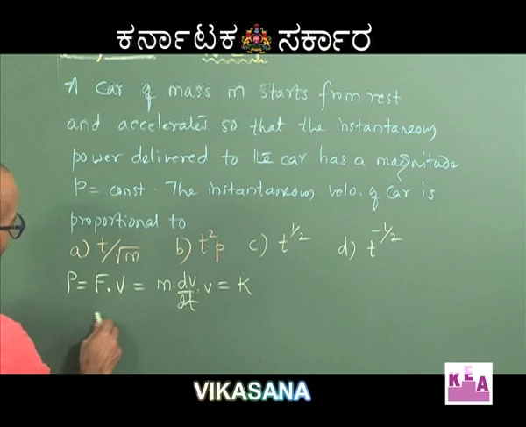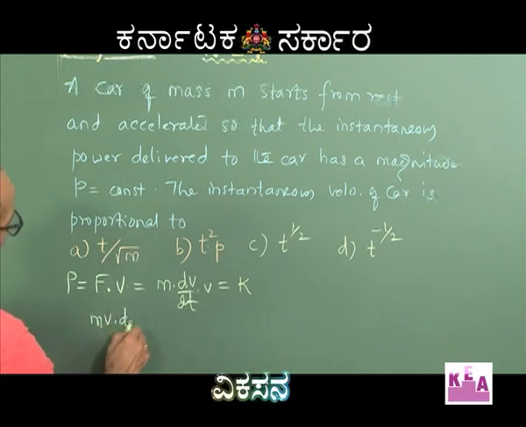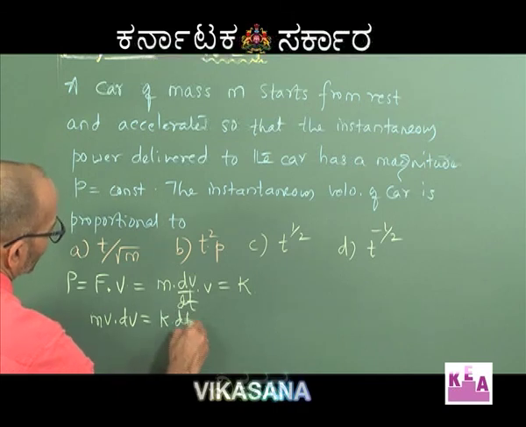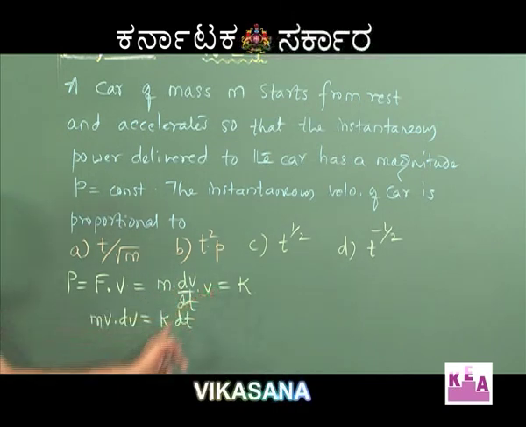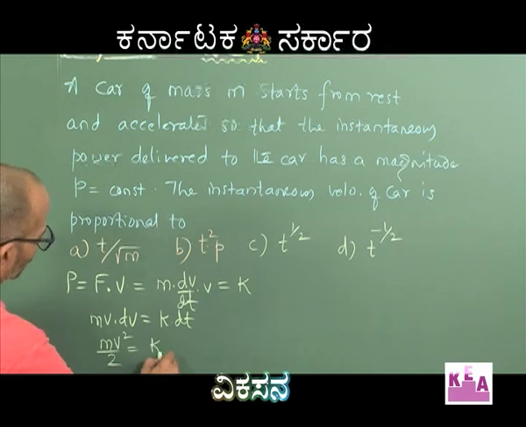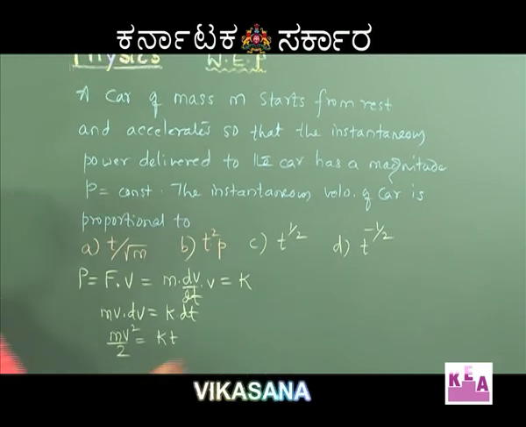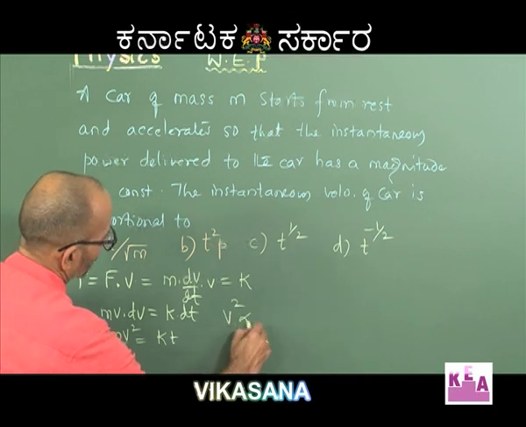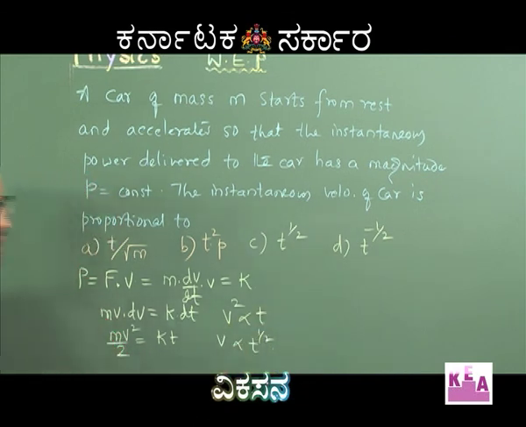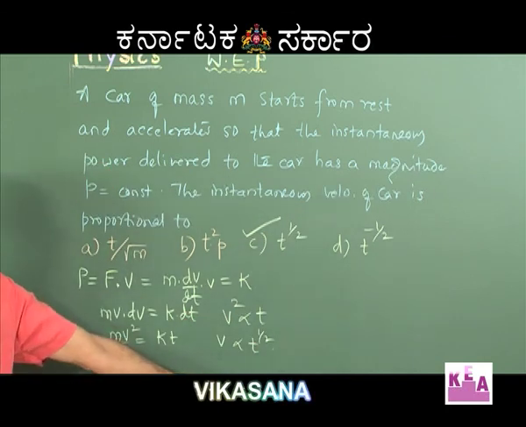So, what we get is mv dv is equal to k into dt. So, mv dv is equal to k into dt, or if you integrate from 0 to v, it is mv square by 2 is equal to kt. So, that makes velocity square proportional to time, or v proportional to t raised to half. Fine. So, the correct option here is C. V is proportional to t raised to half.